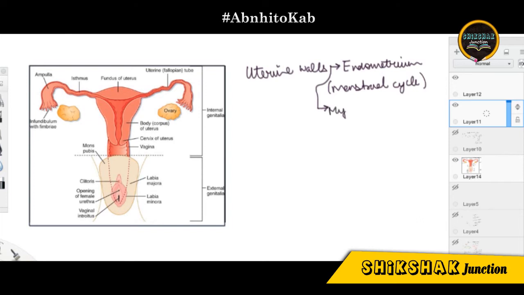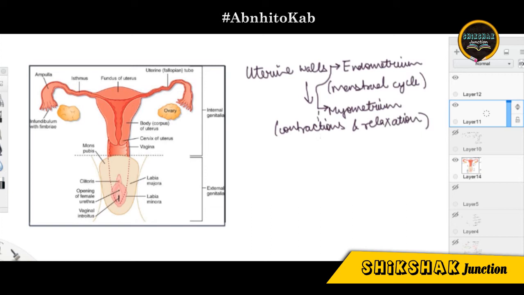myometrium. How is it useful, or what is its role? This myometrium is the middle layer, because we are moving from the inner to the outside. It undergoes strong contractions and relaxations during the birth of the baby, or during parturition. That is how the myometrium is important.